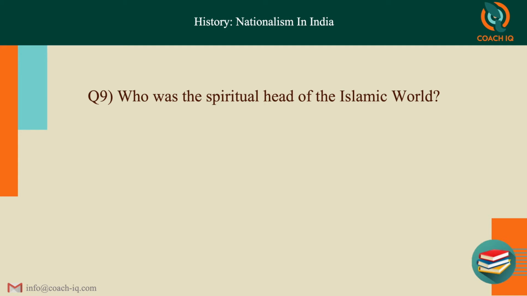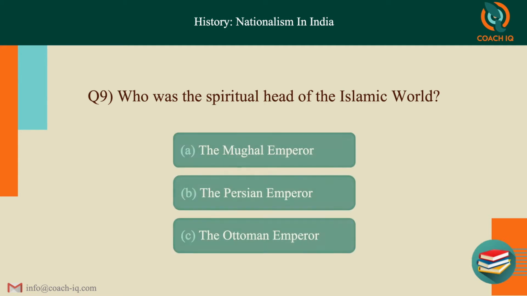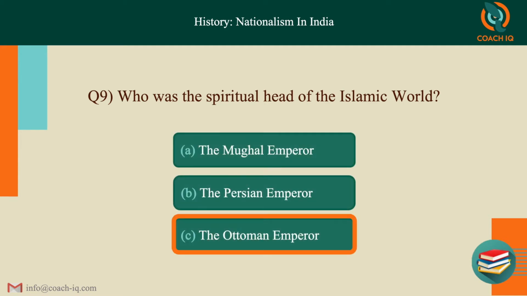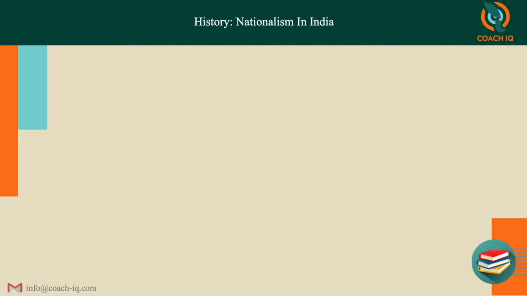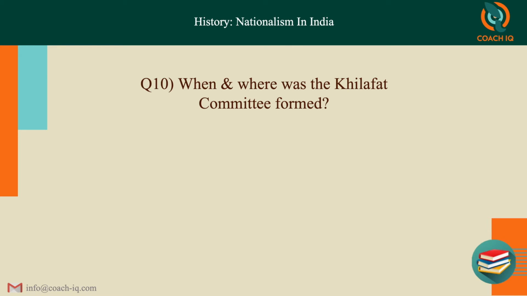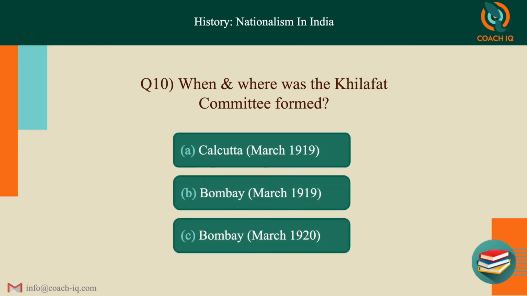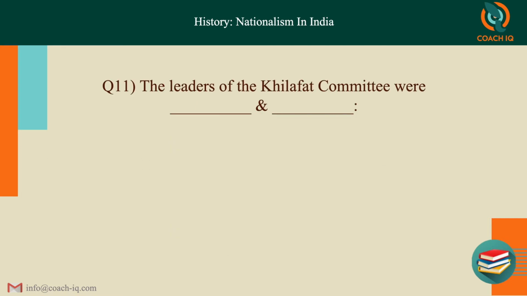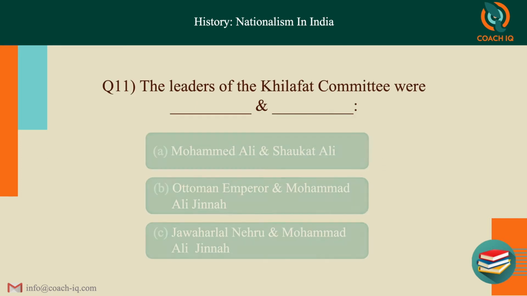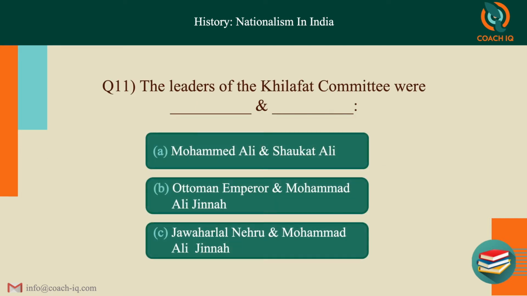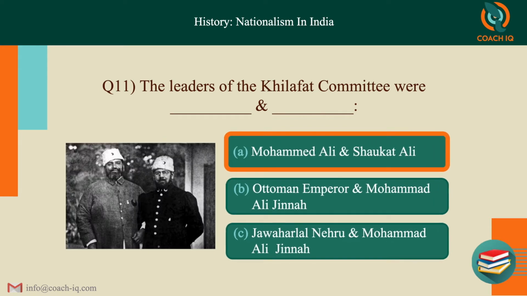Who was the spiritual head of the Islamic world? The answer is C, the Ottoman Emperor. When and where was the Khilafat Committee formed? The answer is B, Bombay, March 1919. The leaders of the Khilafat Committee were, the answer is A, Muhammad Ali and Shaukat Ali.